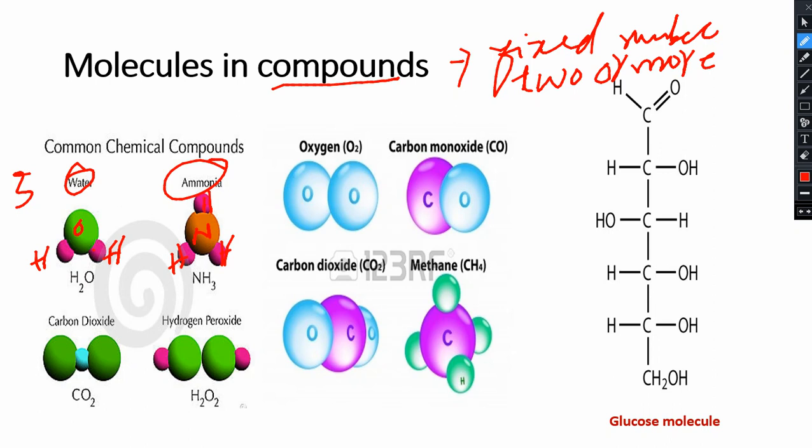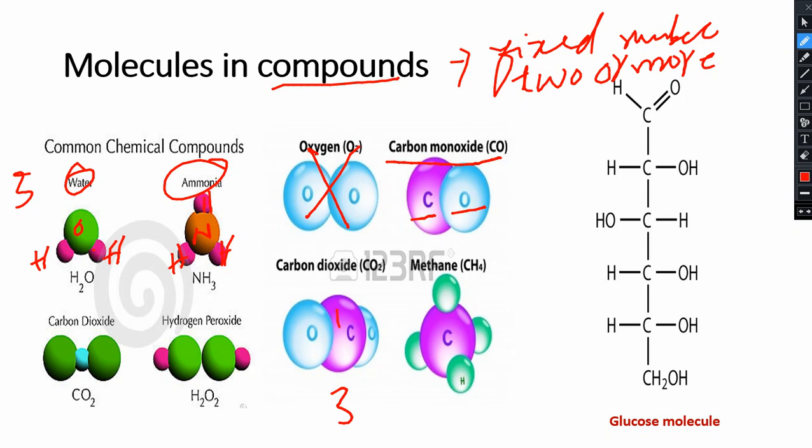And the example of oxygen is simple, 2 atoms, sorry, this is the example of an element, okay. So we will not look at this example, but we will look at carbon monoxide. Here there is 1 carbon and 1 oxygen, and the number is fixed but the atoms are different, okay. Now let's look at carbon dioxide. In carbon dioxide the number is fixed, 3 atoms: 1 carbon and 2 oxygen.